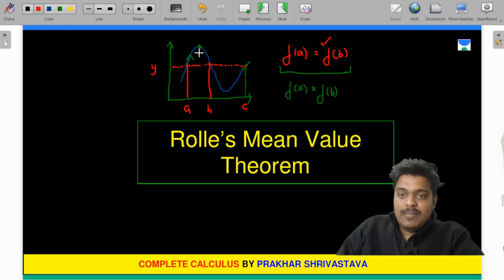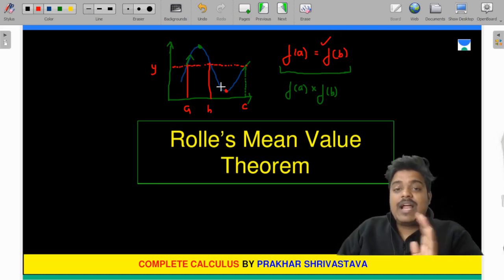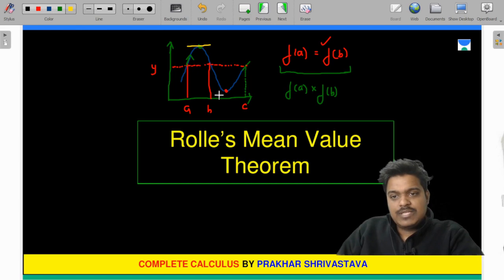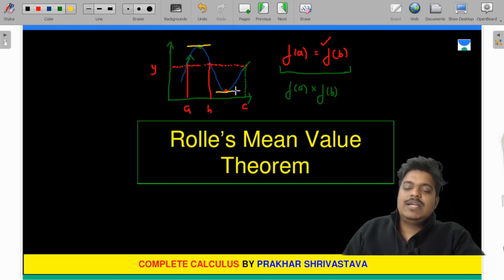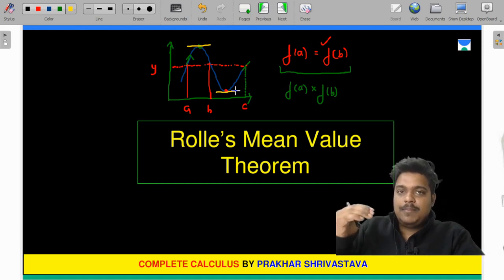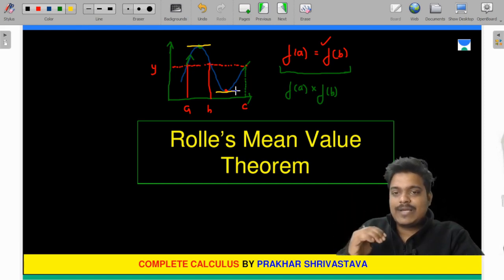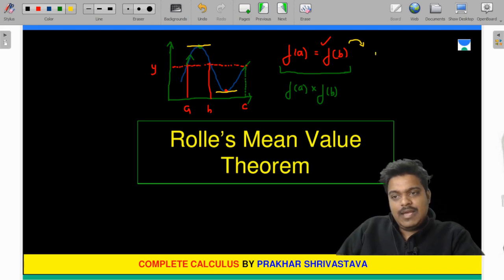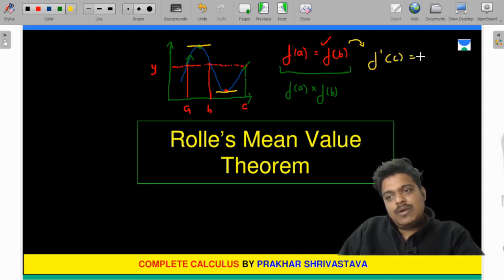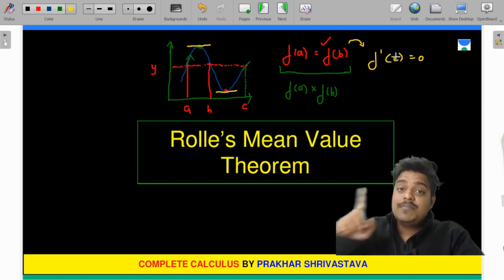Okay, so there will be a point where the graph changes its direction from increase to decrease or decrease to increase. If you try to draw a tangent at this point, obviously the slope of the tangent will be equal to 0, because this tangent will be parallel to the x-axis. So that is why it is written that if f of a is equal to f of b, then there exists a point c such that f dash of c is equal to 0. There exists a minimum of one point.